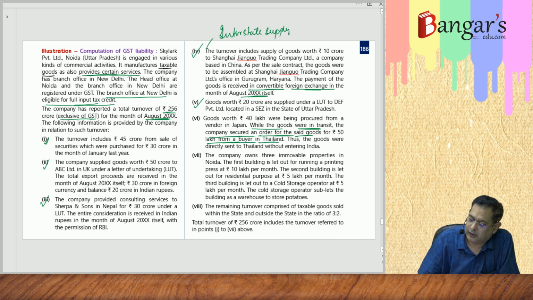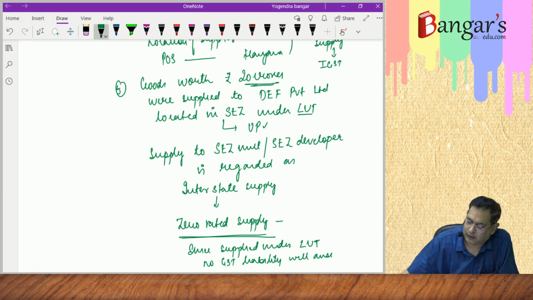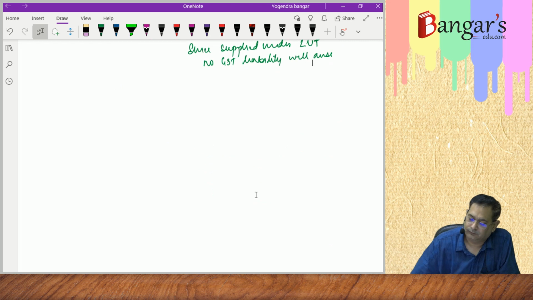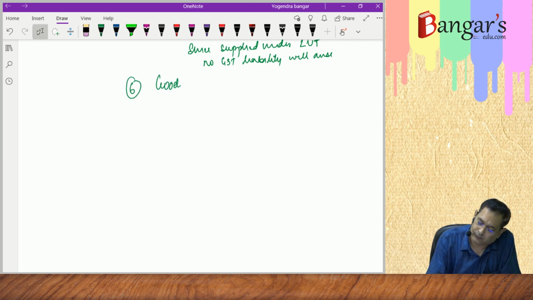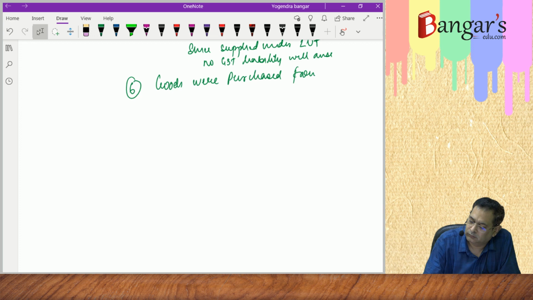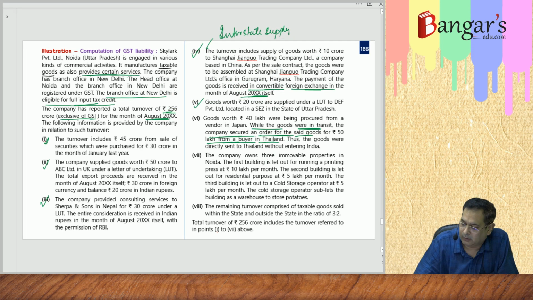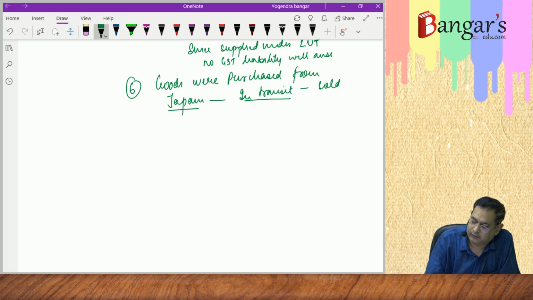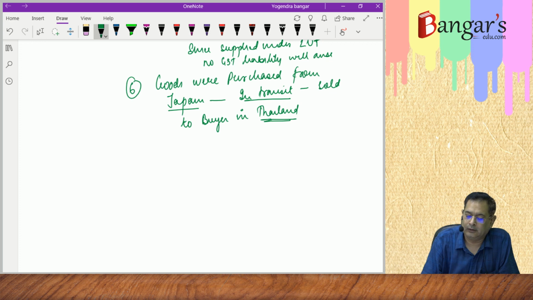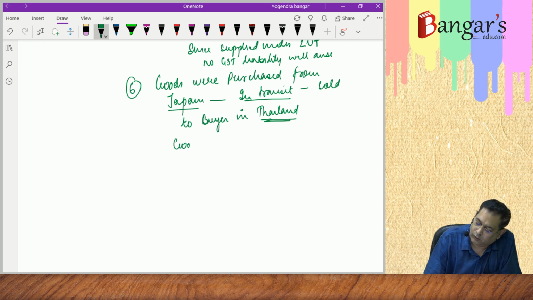So here the goods were directly sent to Thailand without entering India. Basically, goods do not enter India.